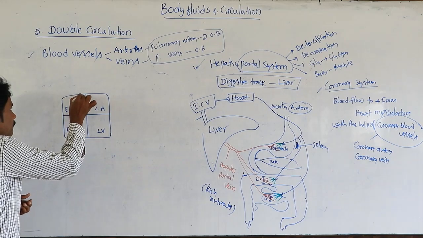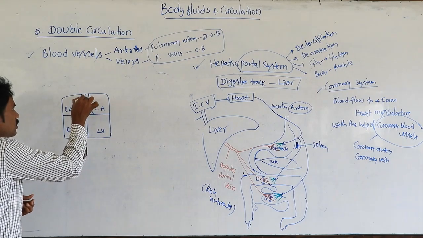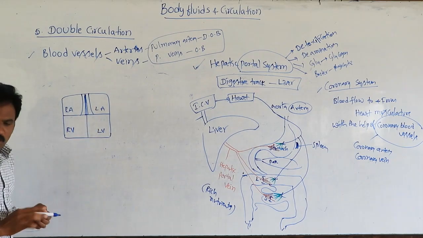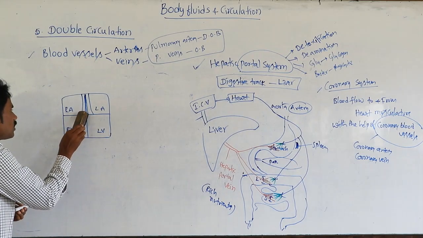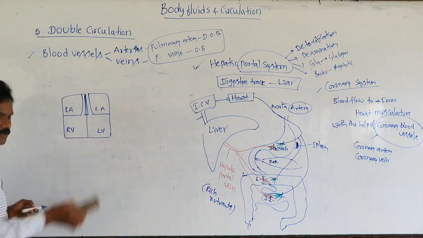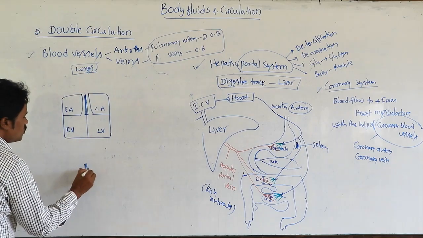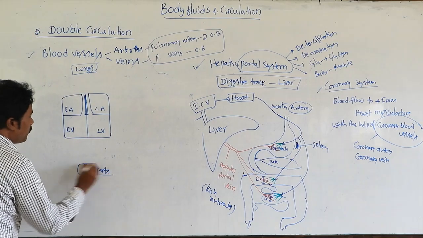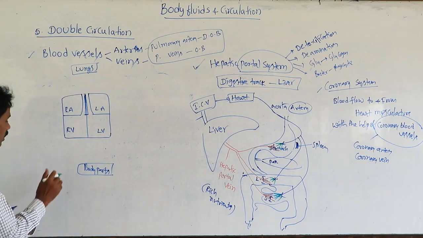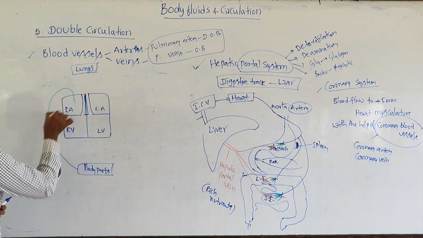Here there are separate channels. The atrial septum as well as the ventricular septum will be present. Then the pulmonary veins, everything will be present. This is the lungs. This is the body parts. From body parts, it collects deoxygenated blood to the right atrium.